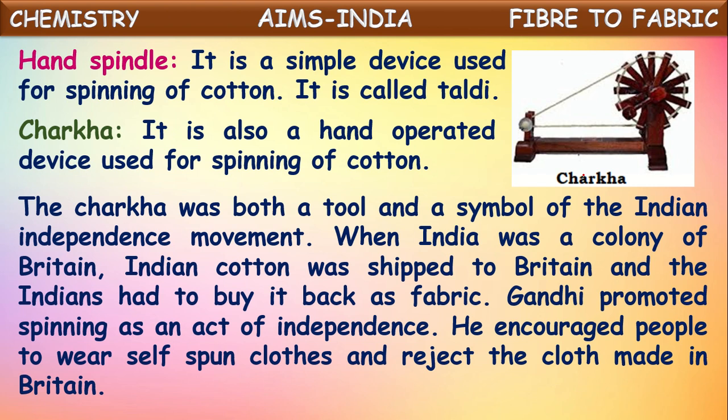He encouraged people to wear self-spun clothes and reject the cloth made in Britain. He encouraged people to spin their own cloth, since the cotton was cultivated here. Yarn is derived by spinning, and this yarn is used for making cotton cloths.